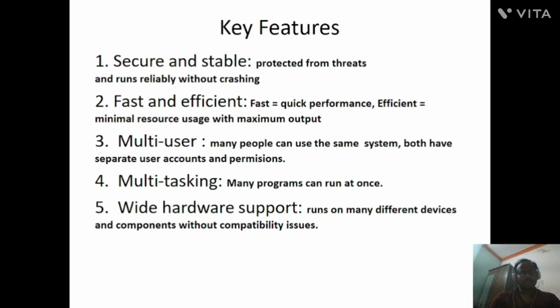So both users should have separate accounts. Okay. Next, what is multitasking? On the same laptop, we can work at the same time: we can listen to songs and videos, and we can download some files. That is called multitasking. And wide hardware support. That means Linux runs on many different devices and components without compatibility issues. These are the key features of Linux.